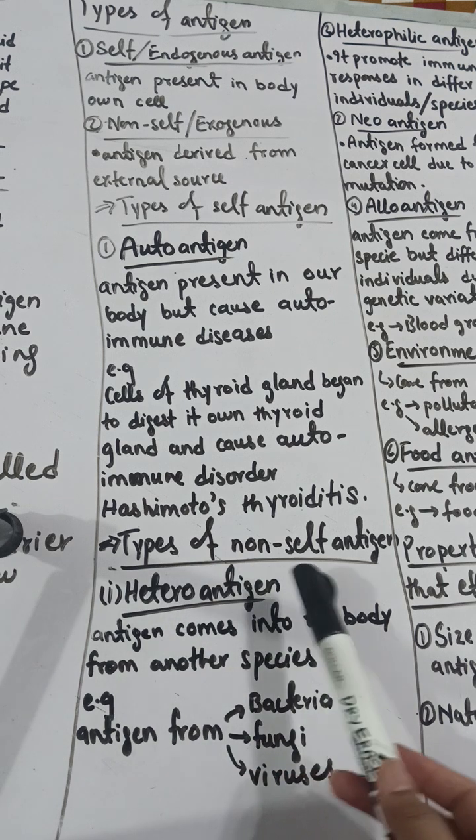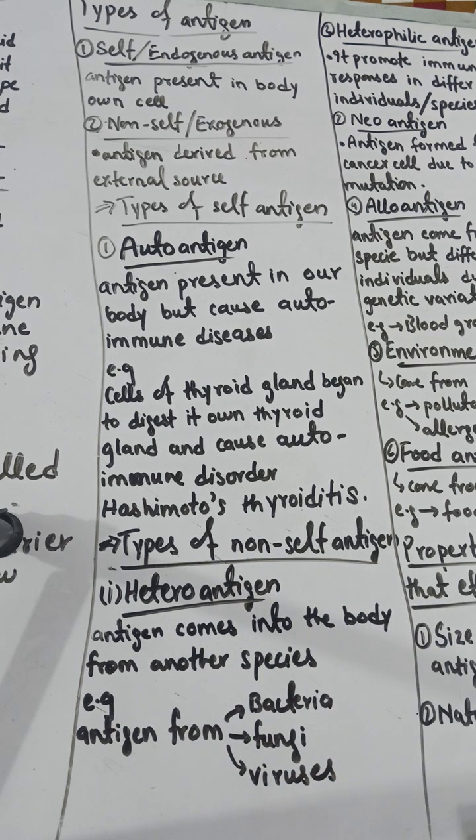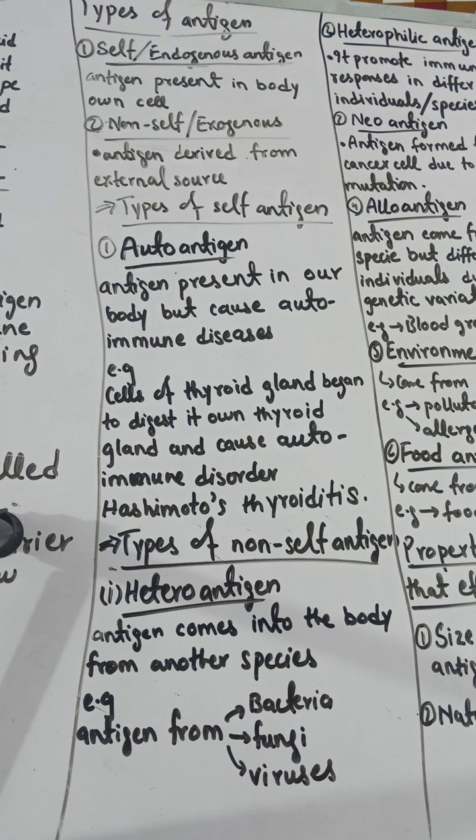Now let's discuss the types of non-self antigens which are not present in your body. They are coming from the outside. The first type includes the heteroantigens. Hetero means outside. So these are antigens coming into the body from another species, not belonging to your own species, not coming from another human. They are coming from other species, like an antigen from bacteria. Bacteria is not a human being, it is another species. So if the antigen is coming from another species, then it is called a heteroantigen. All the antigens from bacteria, fungi and viruses are called heteroantigens.